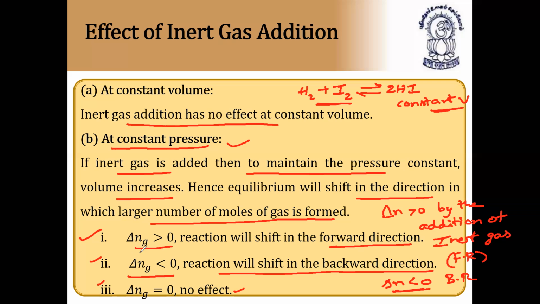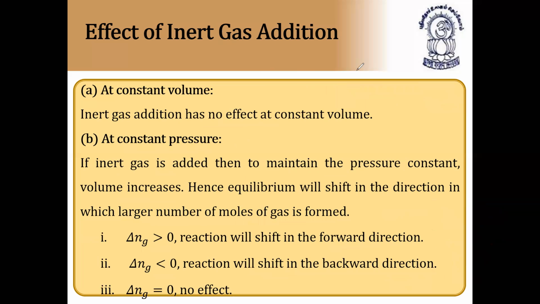So finally, we have a total of five factors depending on Le Chatelier's principle. One is concentration, another is volume, third is pressure, fourth is temperature, and fifth is inert gas. So in total we have five. Based on these five concepts, we will get questions based on Le Chatelier's principle in the entrance exam. Let us see now the application of Le Chatelier's principle.